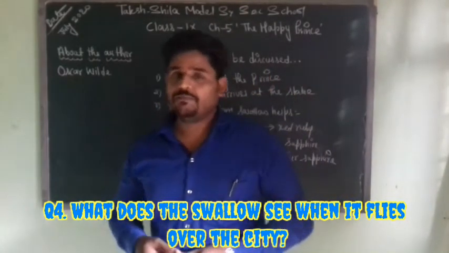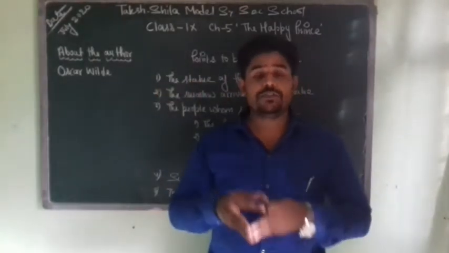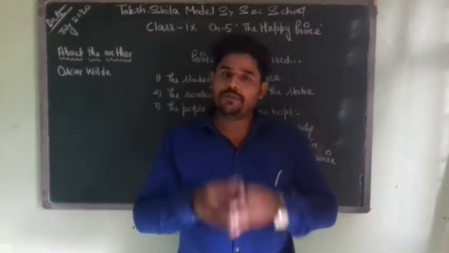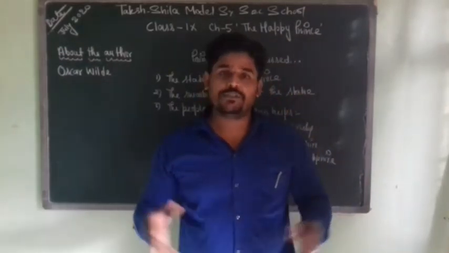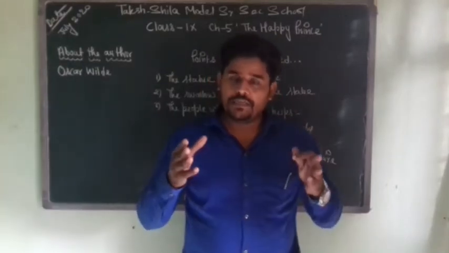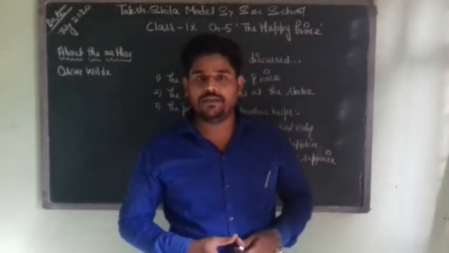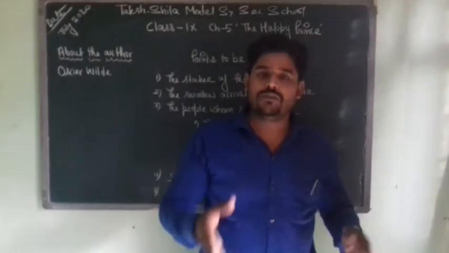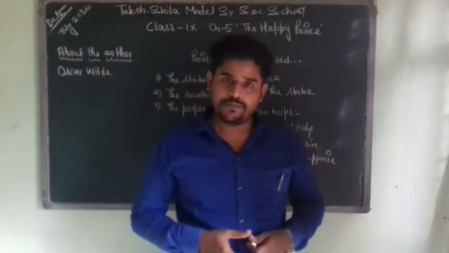This time the Happy Prince tells her that he is watching another person, a young man. He is sitting in his garret. Garret means cottage, and by profession he is a playwright, and he is doing what? He is writing a play, but he is unable to write. The reason is that he does not have a fire to keep himself warm. There is no fire in his grate, right?